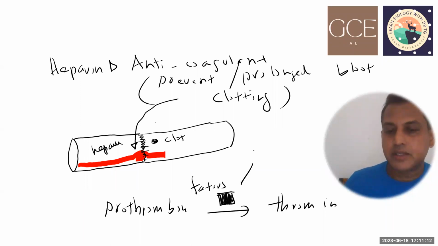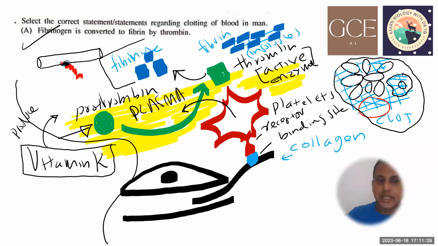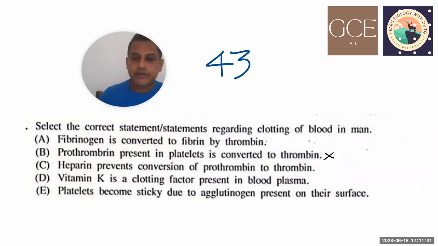Heparin inhibits these activation factors which can change prothrombin to thrombin. As a result, blood clotting is prolonged or blood clotting does not happen. Then that statement is also correct. So A and C are correct.